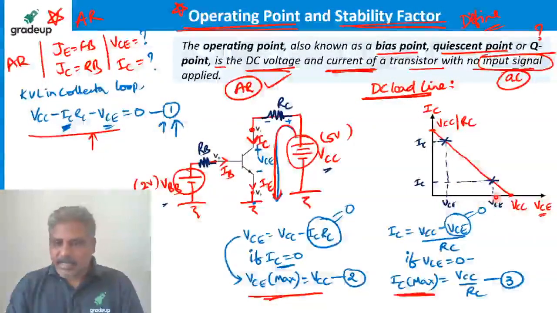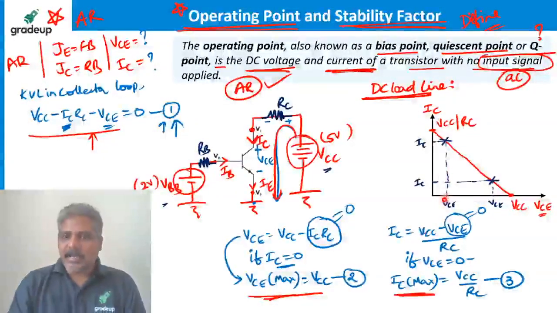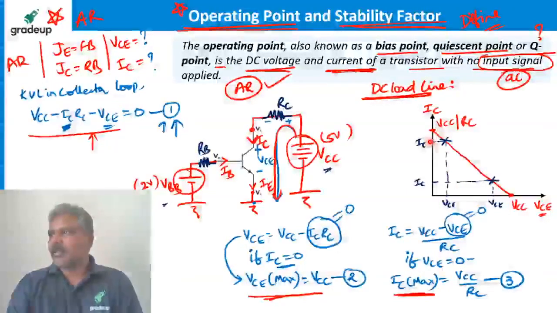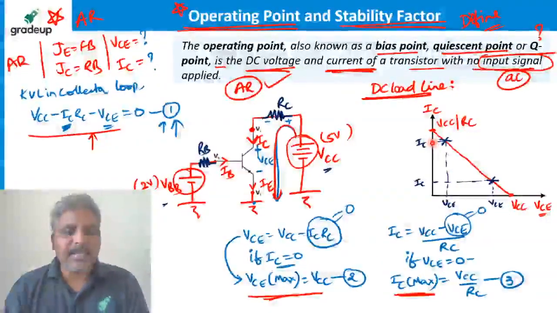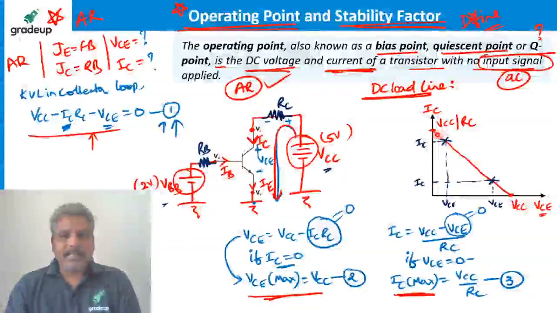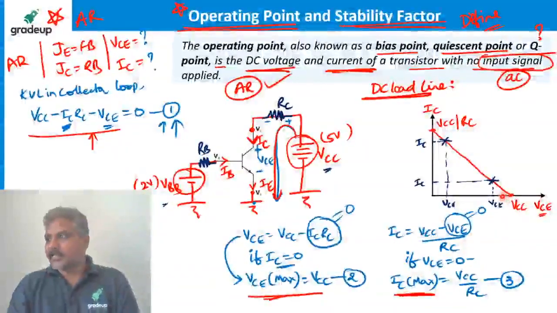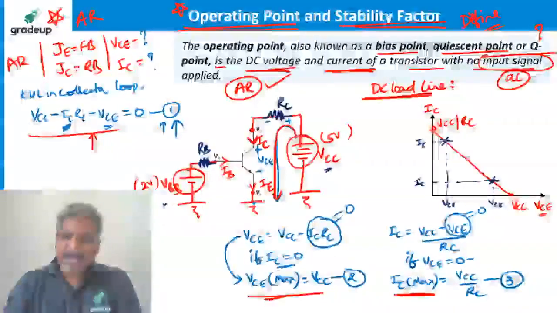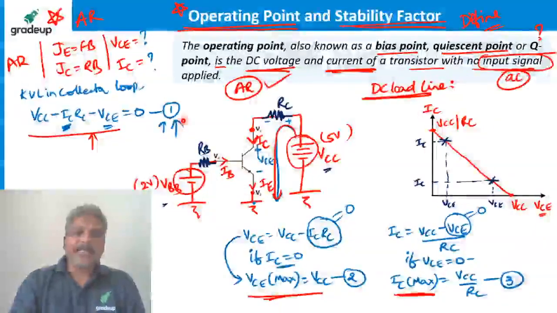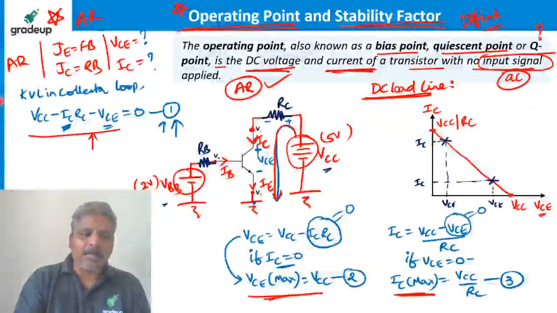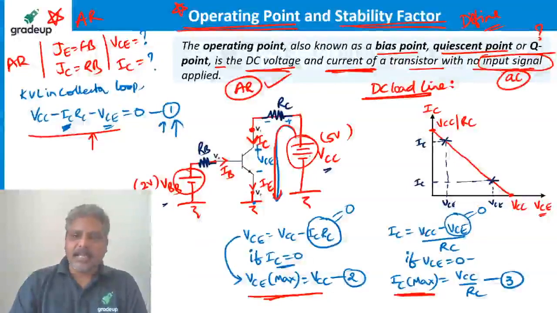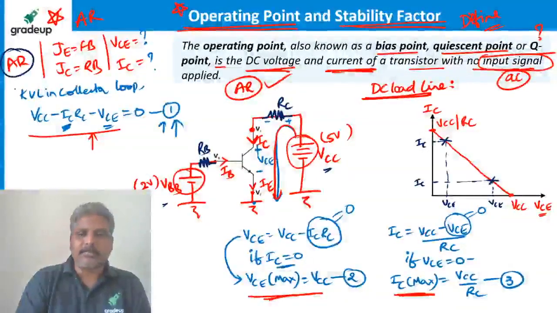Is it this much voltage and this much current, or that? Where is the active region point exactly? Any point on this line corresponds to the active region. Remember, any point on this line corresponds to the active region.